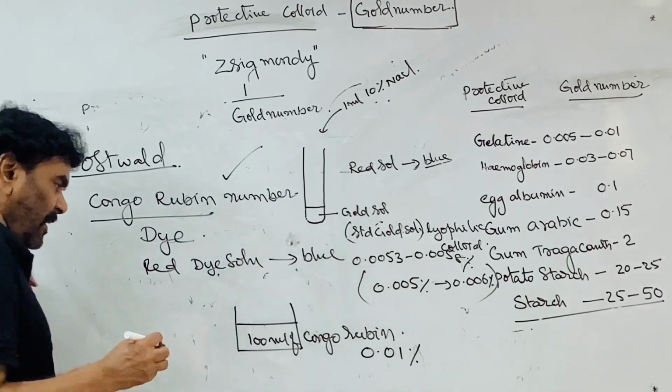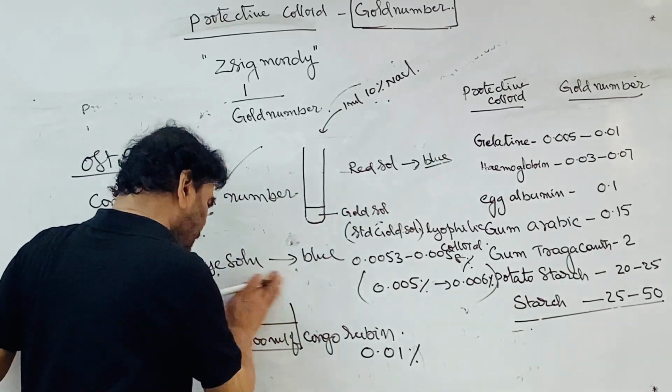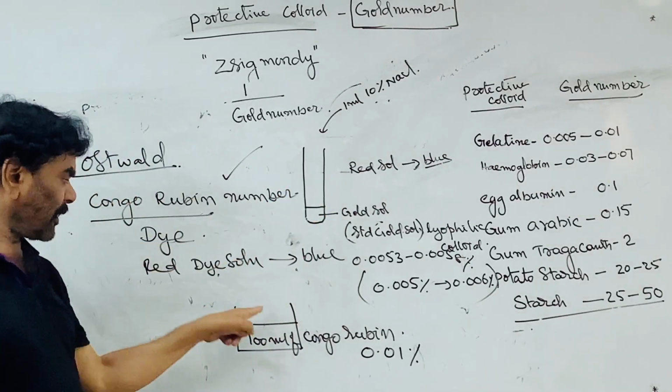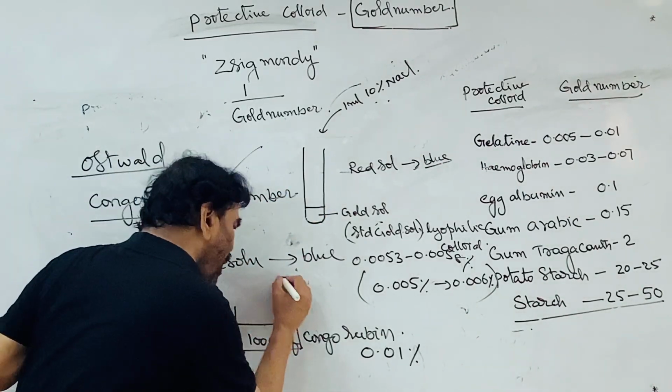Right? To this, what is to be added? The number of milligrams of the protective colloid to be added.